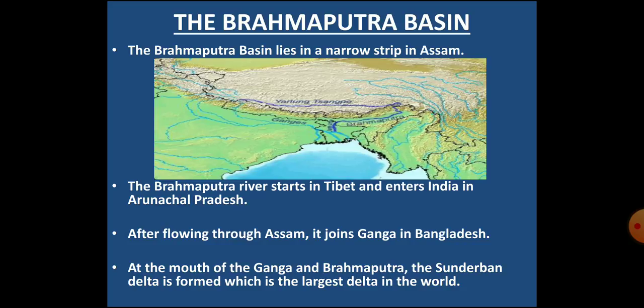Dear children, the place where a river falls into a sea is called the mouth of the river. At the mouth of the river, a lot of silt is deposited by that river. Thus, a triangular shaped place or island is created or formed, which is called a delta. In other words, a delta is a fertile triangular shaped island. When the Ganga and Brahmaputra enter the Bay of Bengal, they form the world's largest delta, the Sundarban Delta.